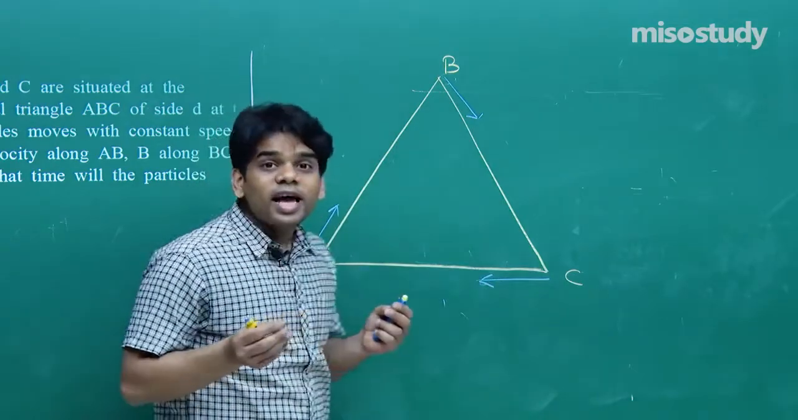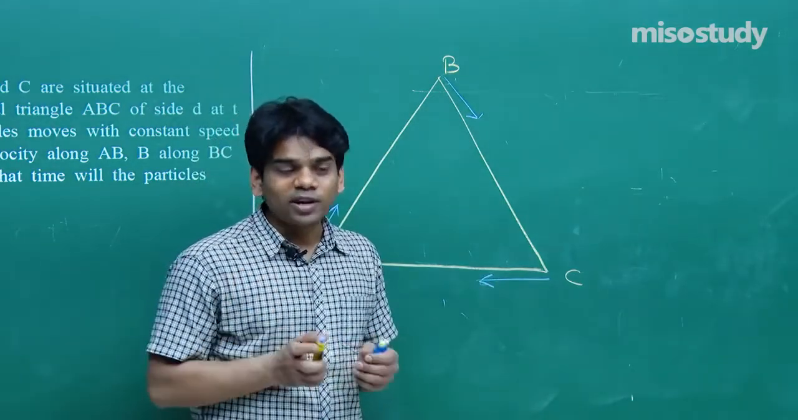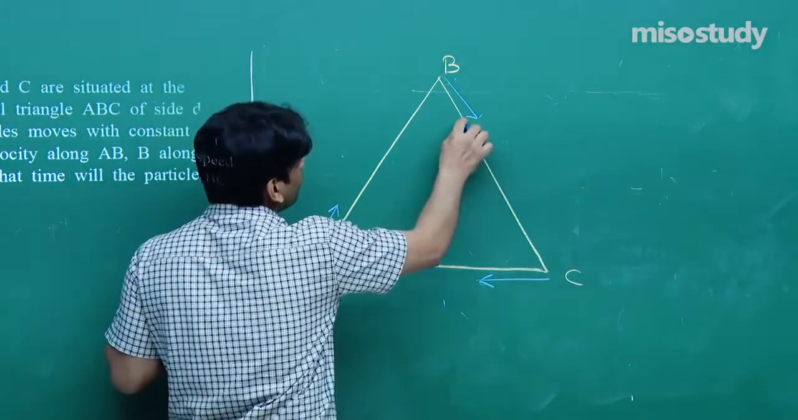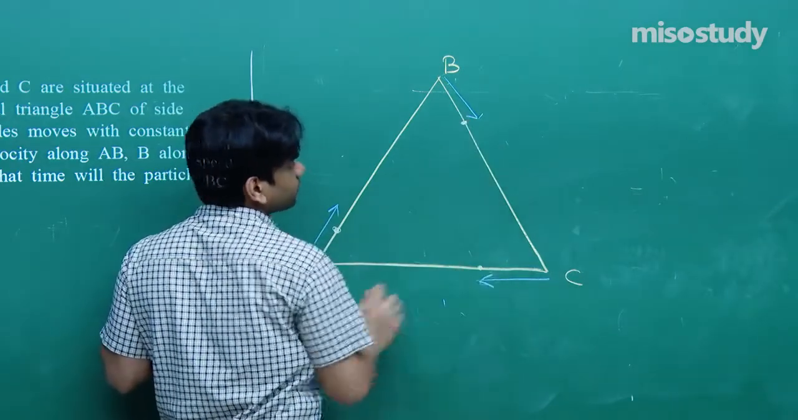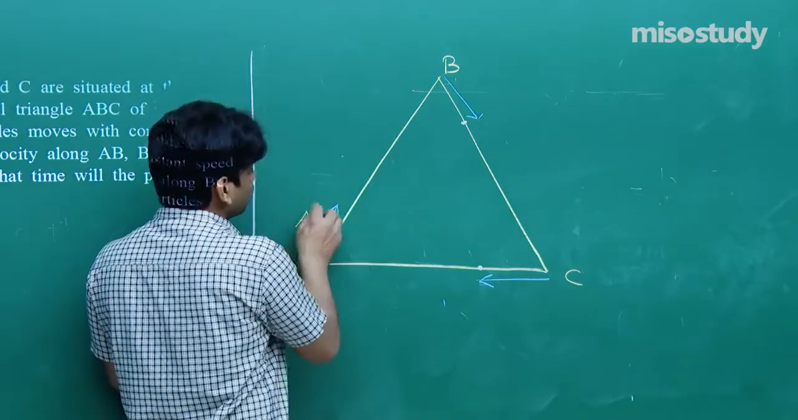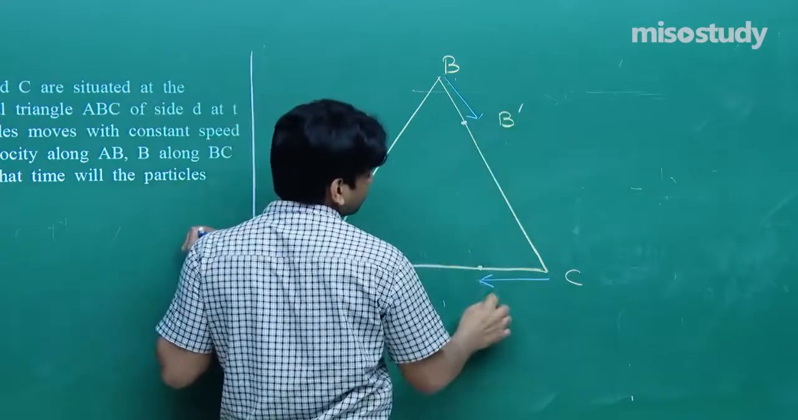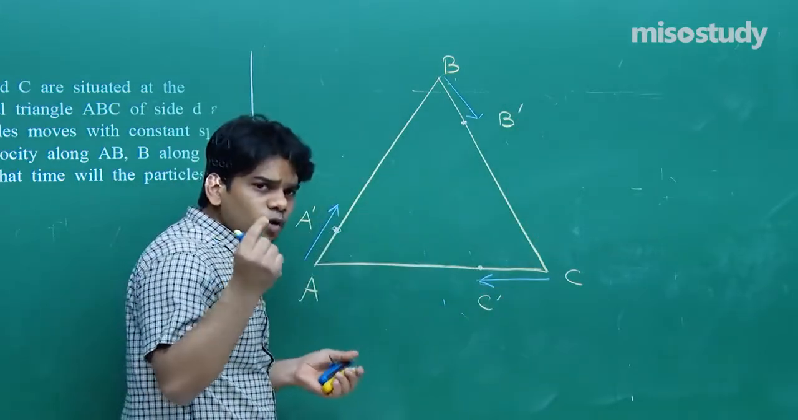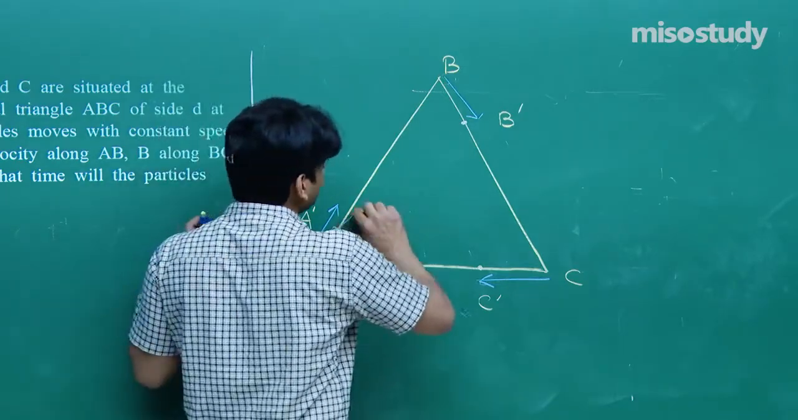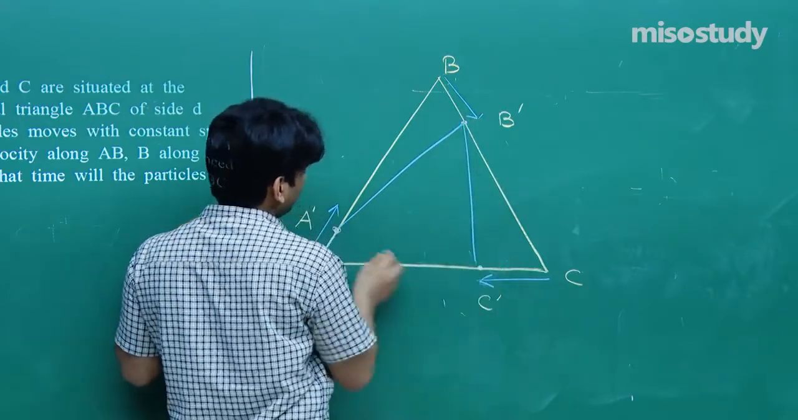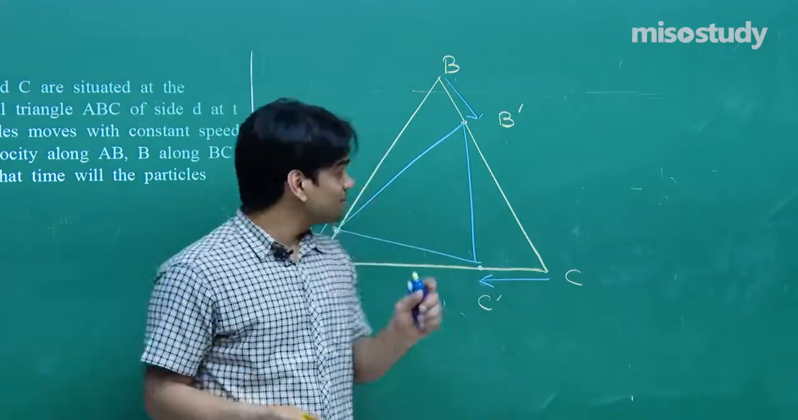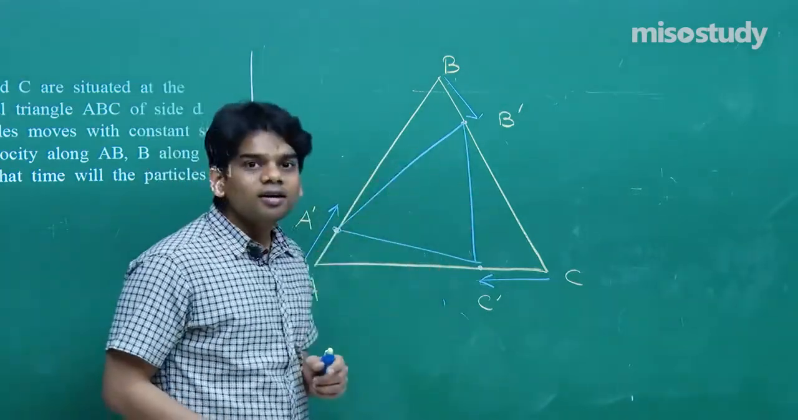What will happen over time? Try to understand what will happen. As A moves a very small distance here, B would have moved here and C would have moved here. So now, this will be the new position of A dash, this the new position of B dash, and this the new position of C dash. But actually I'm talking only about a very small interval of time. Next, A will target to reach B here, B will target to reach C here, and C will target to reach A here. The triangle will change, but since speed is the same, this new triangle will also be an equilateral triangle.